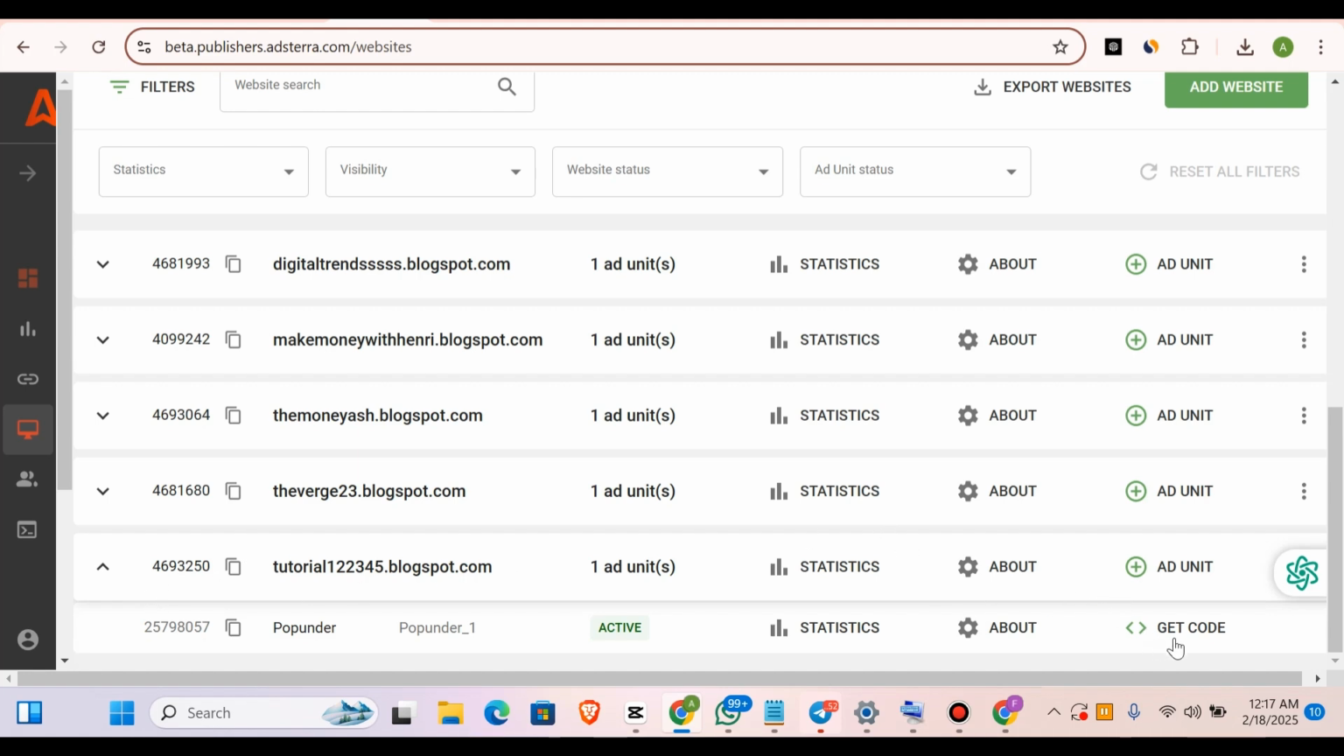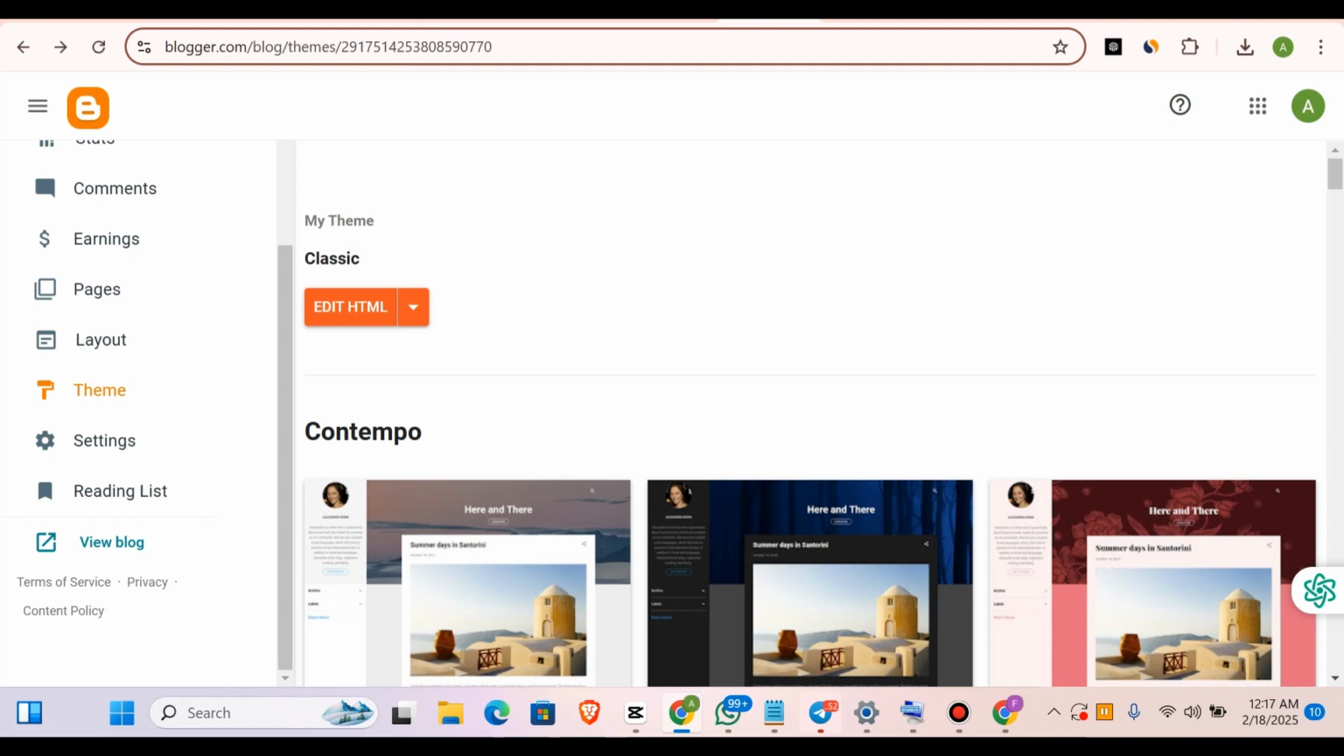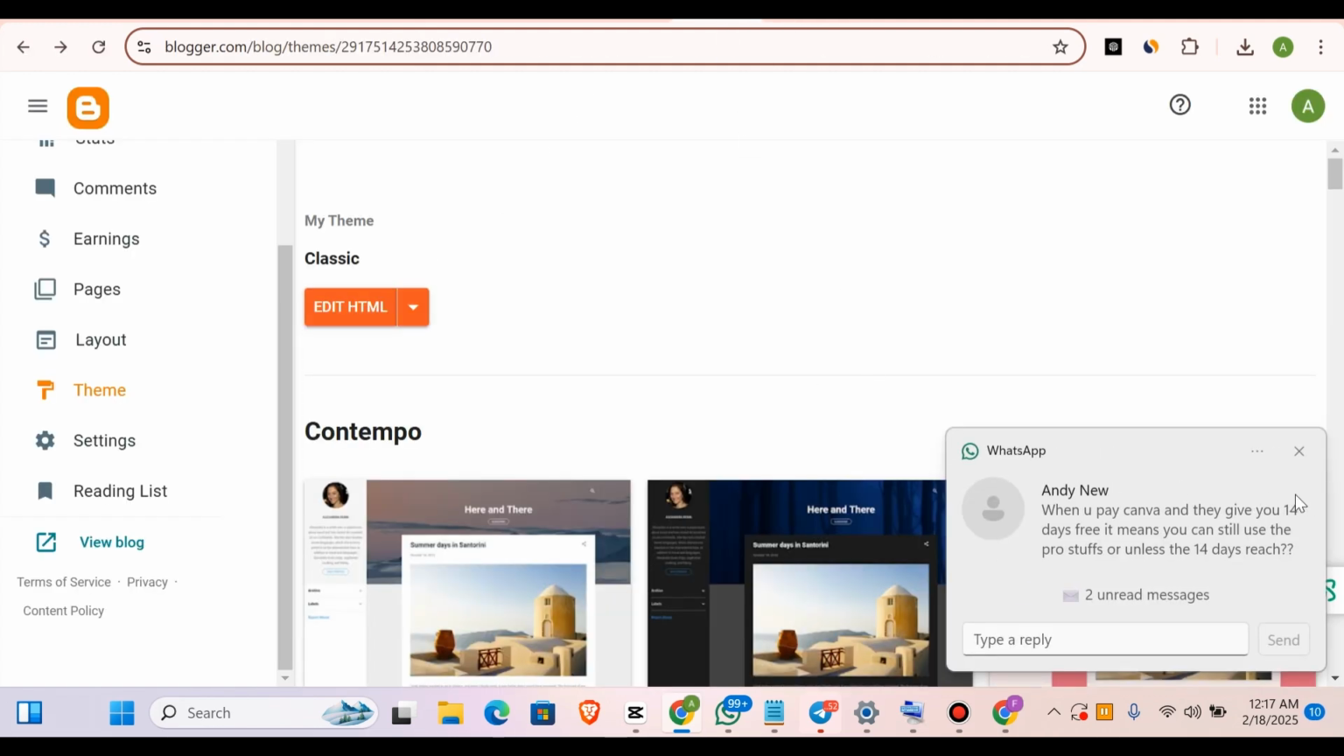Now what you're basically going to do is just click on this particular place. It says get code. Once you click on get code, it tells you to paste the code snippet right before the closing head tag. So you copy this code, and what you're going to do is come to Blogger and then come to the edits. It's not giving me time to do this.